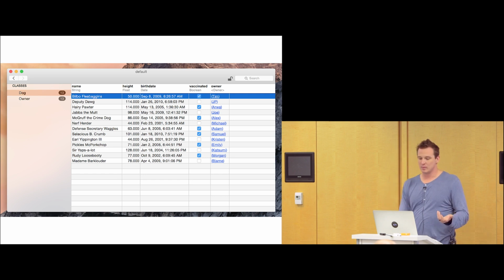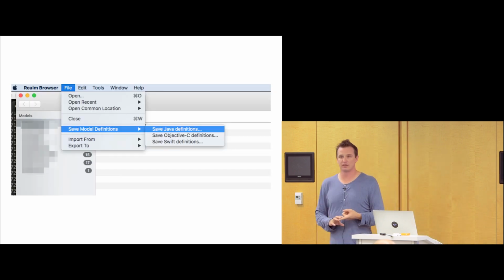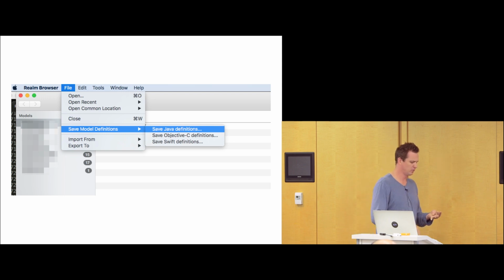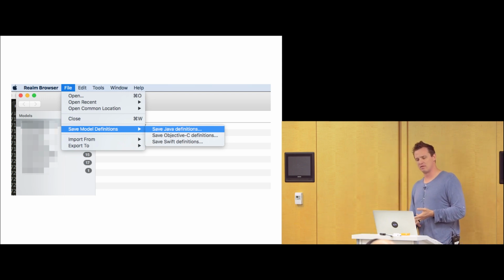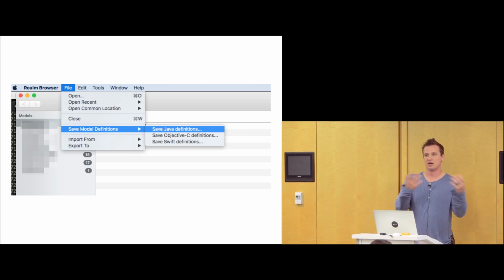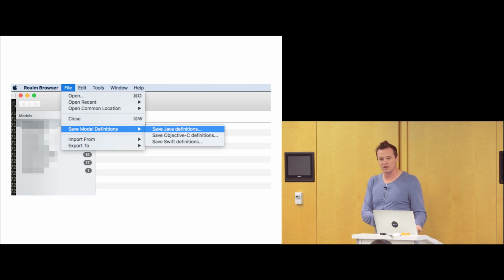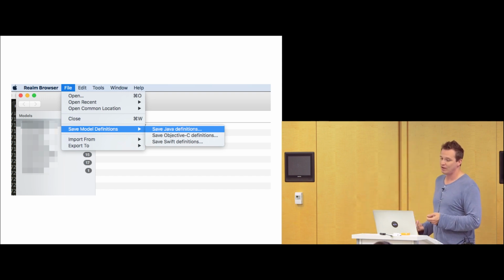Now here's the cool thing: Realm is not just based for Java. They have bindings for Java, Cocoa, Swift, React Native, I think maybe even some more. There's a bunch of different bindings in there. And a very common situation is one platform will be using Realm, and the usual case, unfortunately, is someone builds an application, an iOS application, says, hey, we need the Android version. If they're using Realm, what they can actually do is give you that Realm file, and you can go ahead